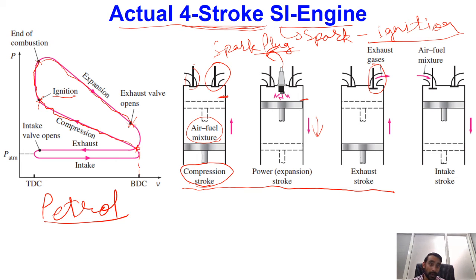So now, whatever high pressure gases we have inside this piston cylinder arrangement will move into the outward pipeline. Because we have opened this exhaust valve, the gases will enter the atmosphere through our exhaust manifold.